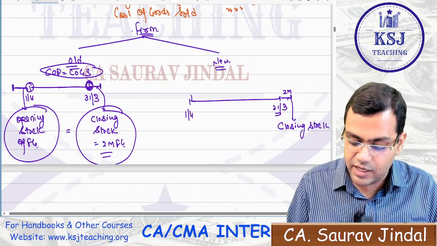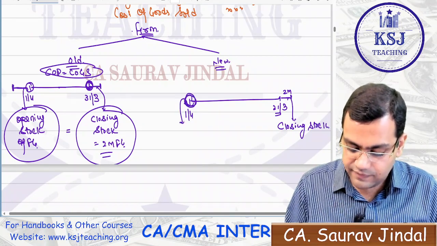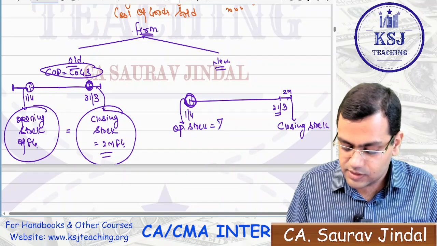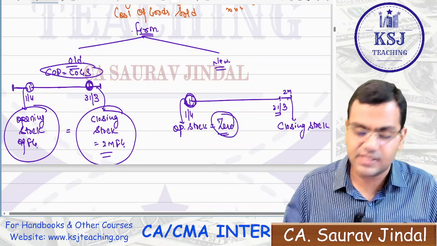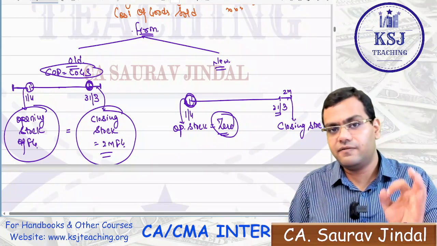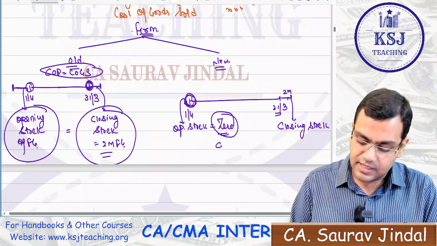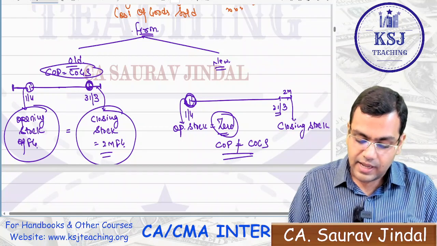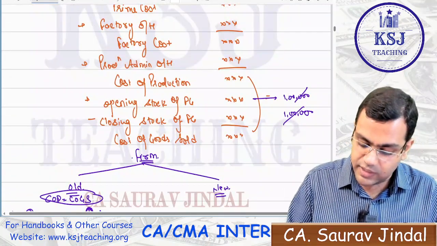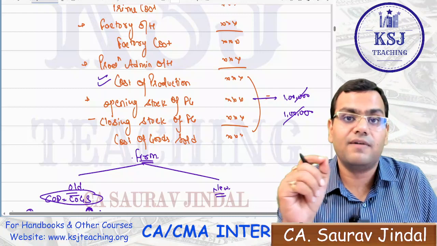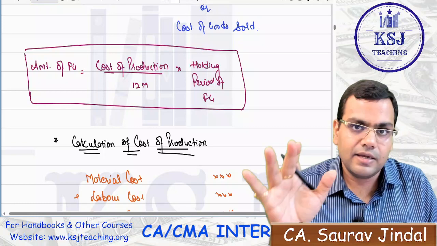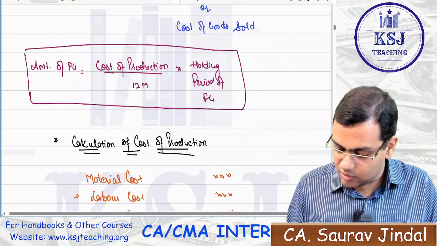Will there be any opening stock here, sir? Opening stock will be 0. Why, sir? Because it is a new firm which is into the first year of operations. In this case, the cost of production will not be equal to cost of goods sold. And here, preferably, you have to take the cost of production while calculating this value of finished goods. Clear? I hope this much is absolutely clear to you people.